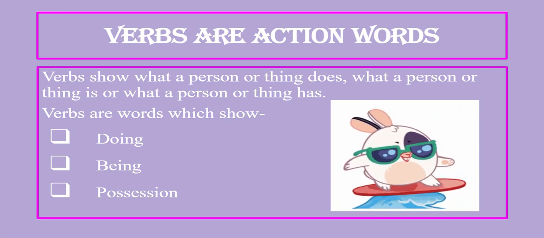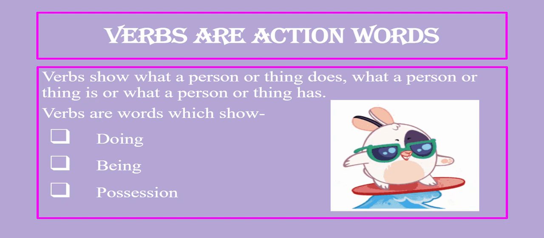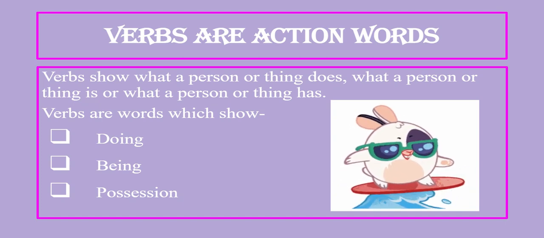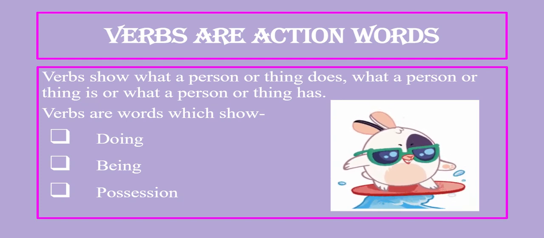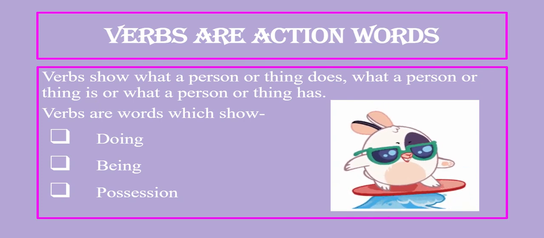Now, before moving on to the examples of doing, being, and possession, I would just like to take you back to your previous class where your teachers taught you about subject verb agreement. I hope you all remember that. With singular nouns or pronouns, we use singular verbs.